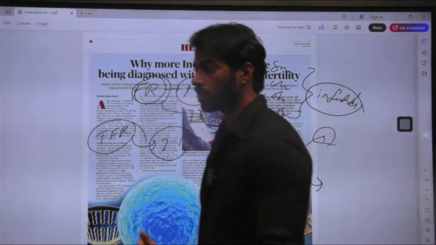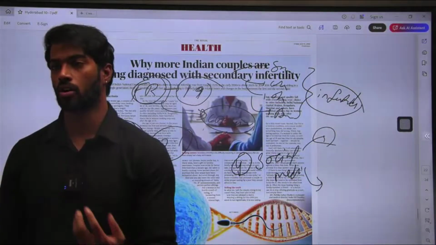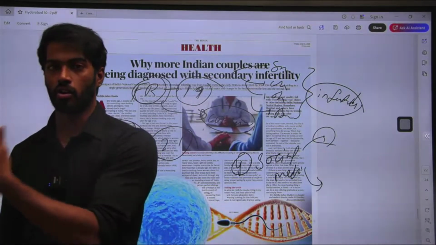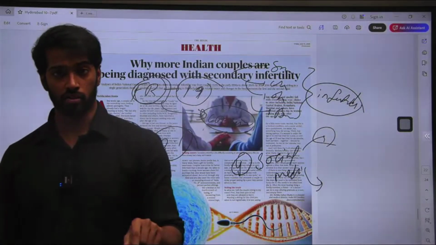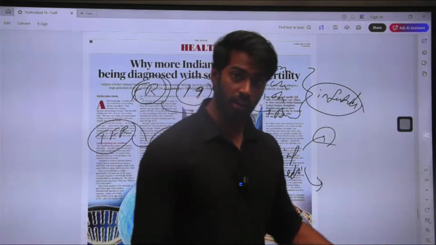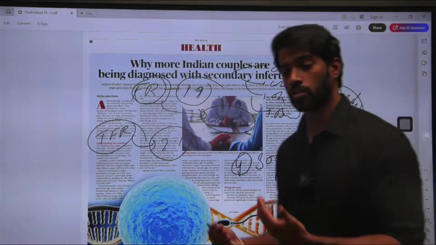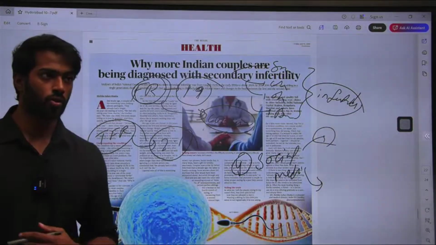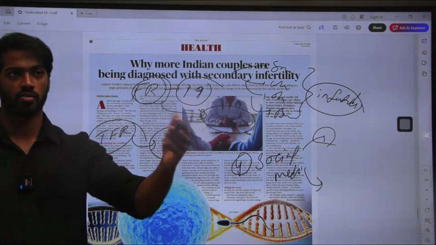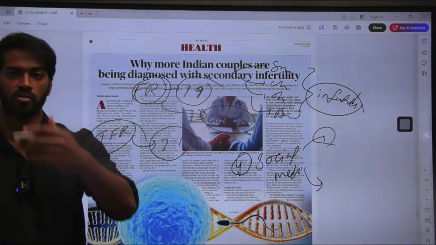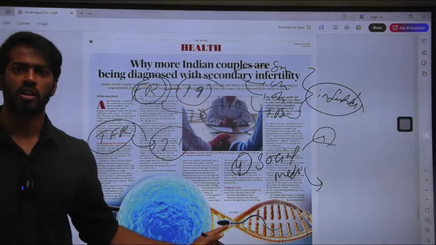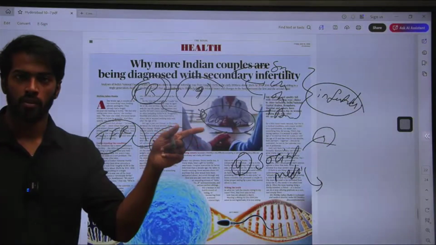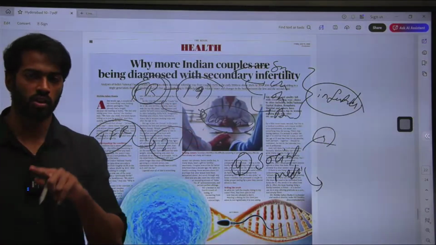Right? Causes like money or education or external factors like health or nutrition, these are things we can address. But when it comes to something internal like secondary infertility, that cannot be addressed easily. So these are the things we need to focus on, right? We are focusing a lot on external facilities such as education, health, money, finances, but we are not focusing on the internal health of the people. Unless the internal health of people is right, we will not be able to increase our demographic dividend. That is one thing we have to keep in mind.